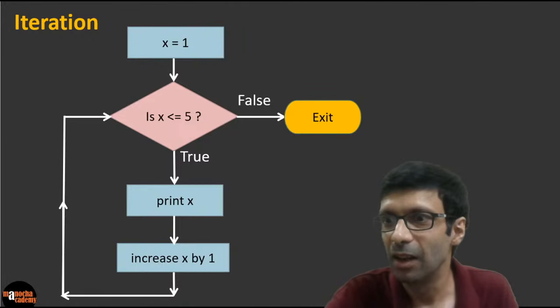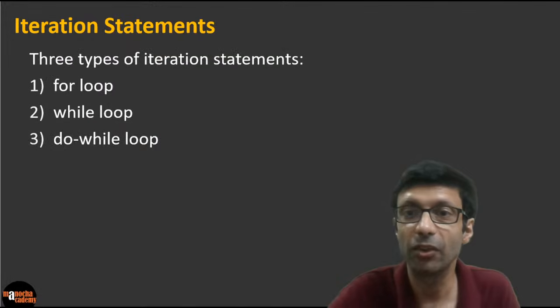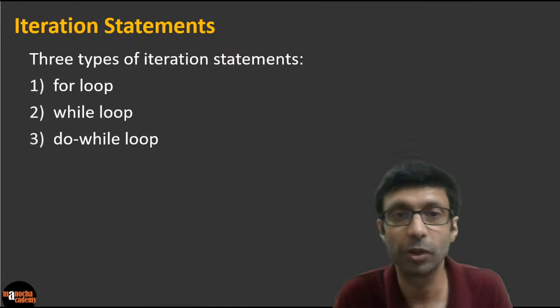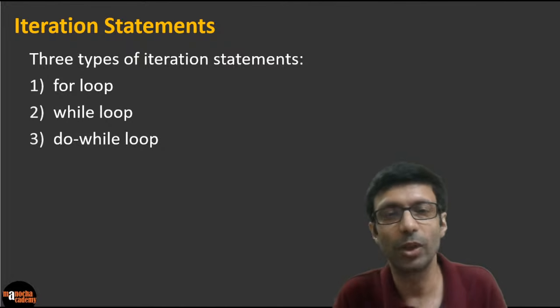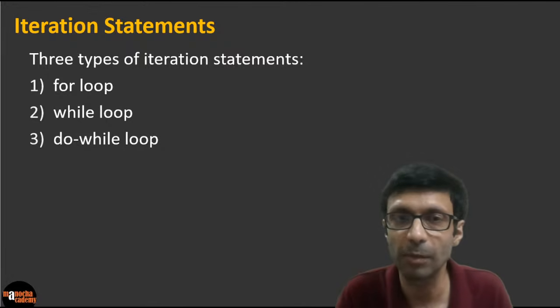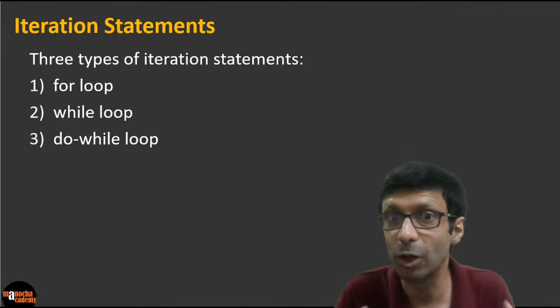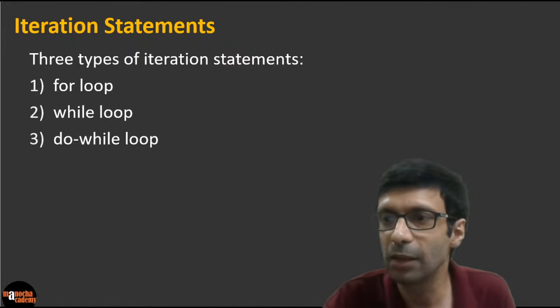Okay, and there are different kinds of loops or iterations, what we call it in Java. So you have the for loop, you have the while loop, do while loop, and in some situations for is better, where the number of times you need to loop is known. Sometimes while is better. So we are going to be looking at the for loop here, because we need to loop 7 times.